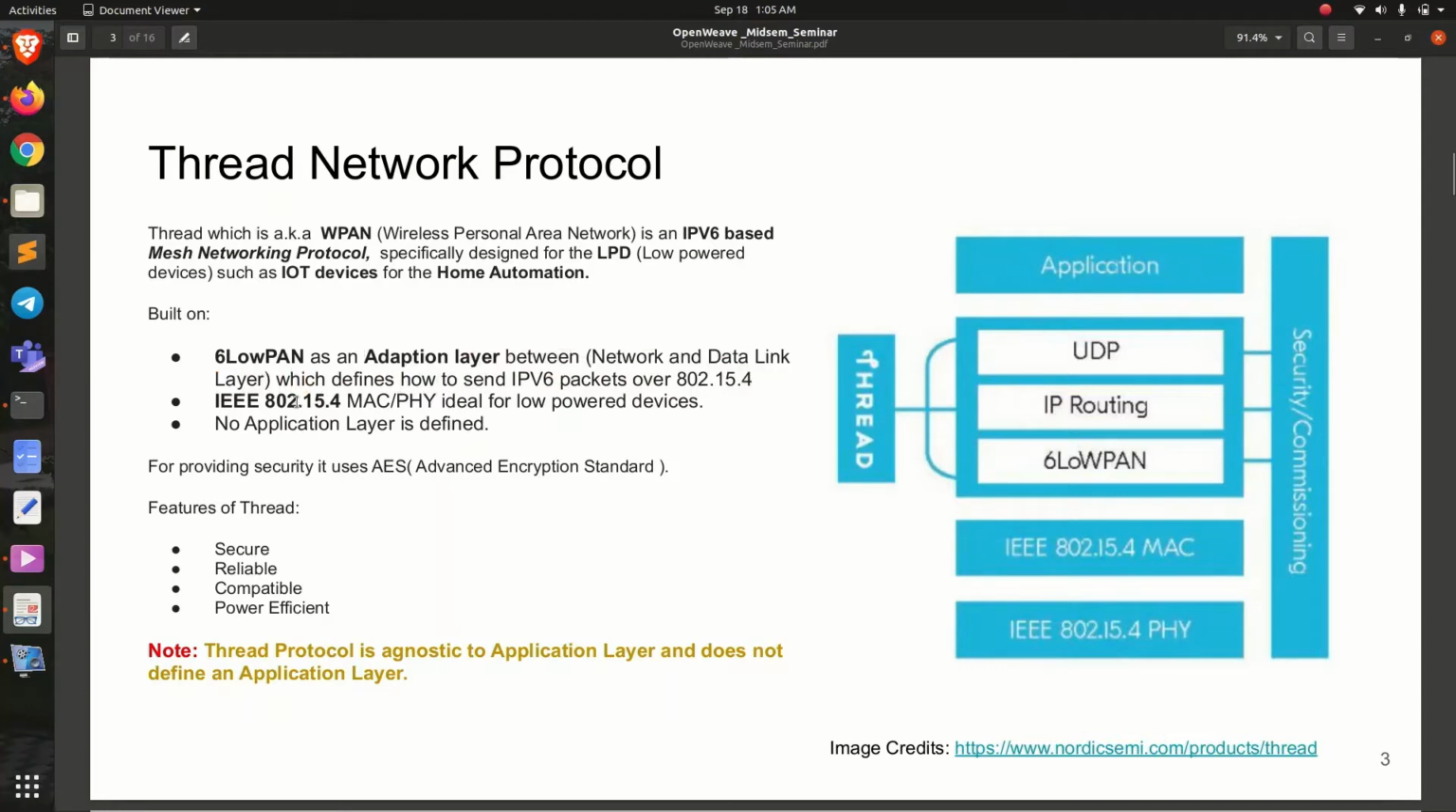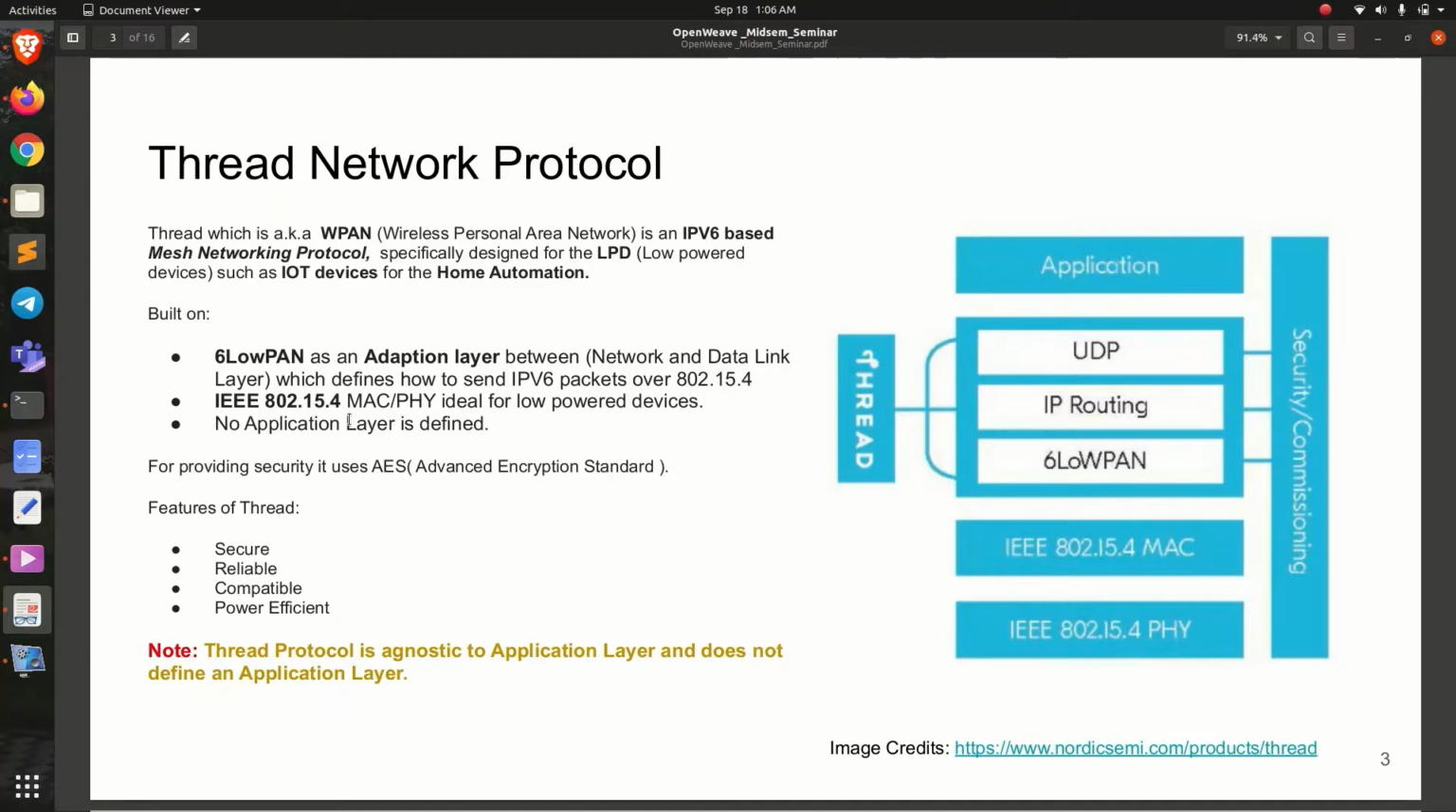In general, as in the OSI or TCP/IP protocol stack, there is no need for any adaptation layer. But for IoT, there is, because IoT devices are low power devices and operate on a low data rate. That's why it uses 6LoWPAN.